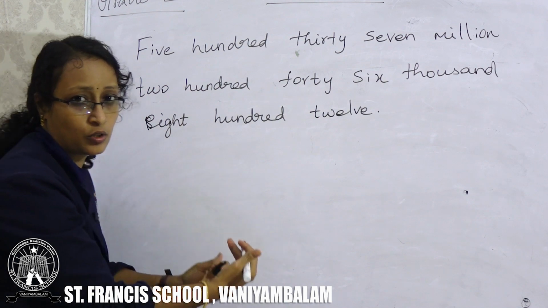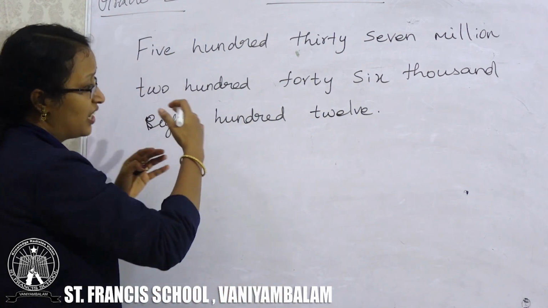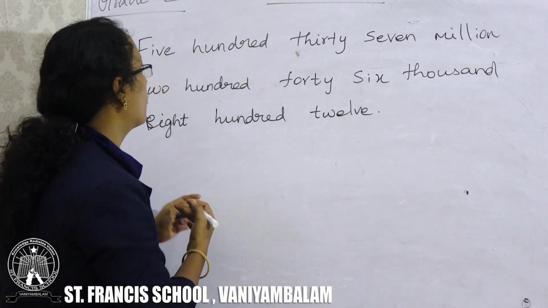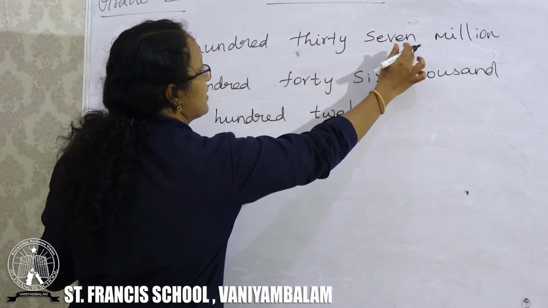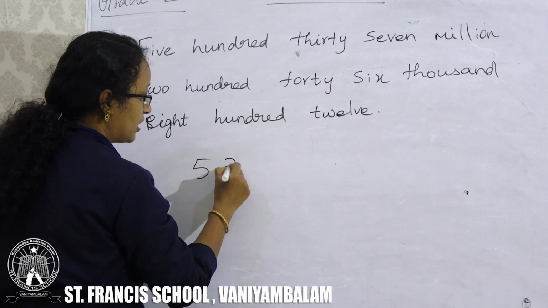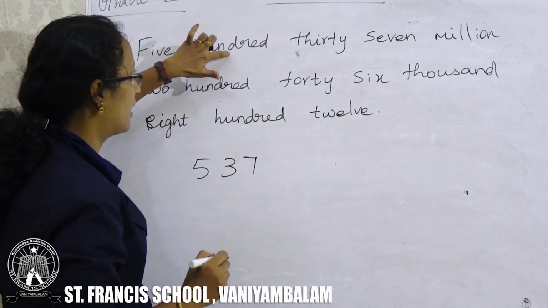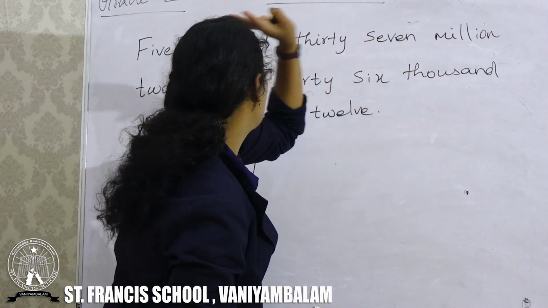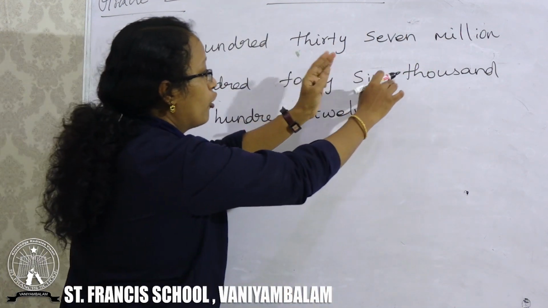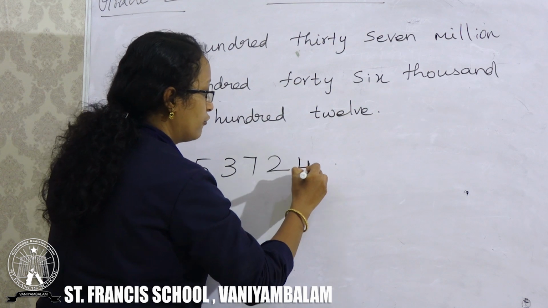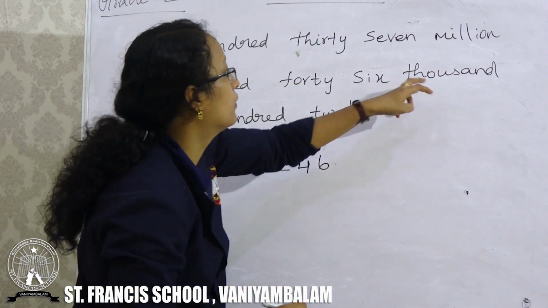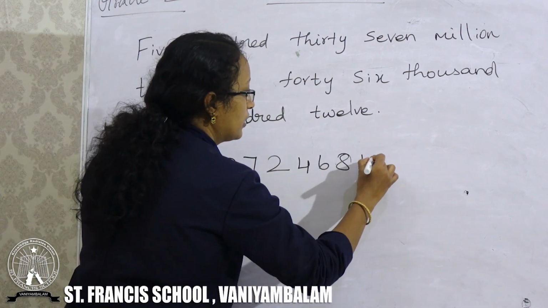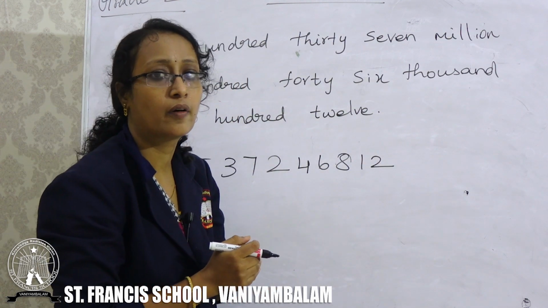So you can write the numerals now. First write the digits, the numbers. After that you can place the commas. 537, so 537 is in millions. Next 246, it is thousands. Then 812. We got the number now: 537,246,812.